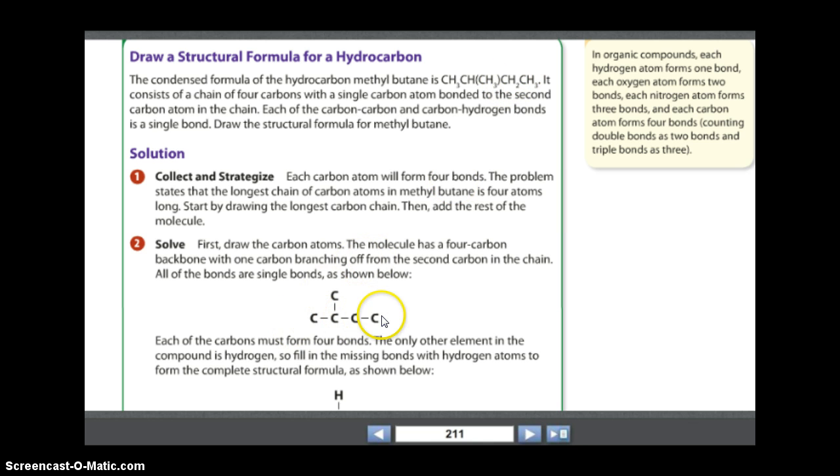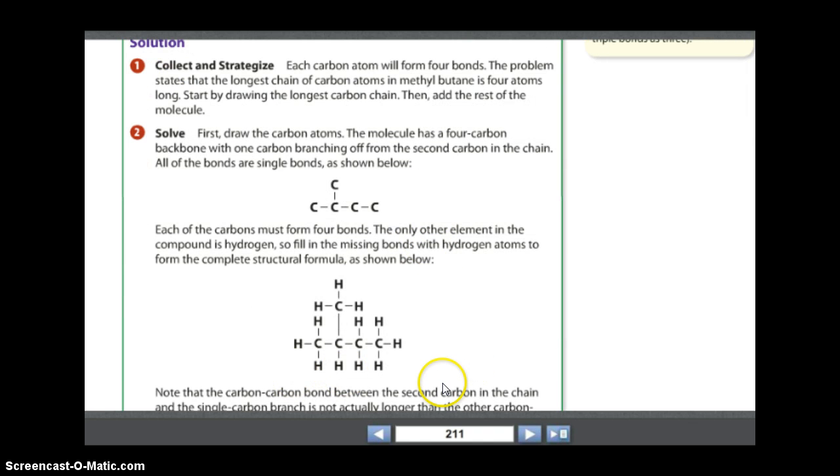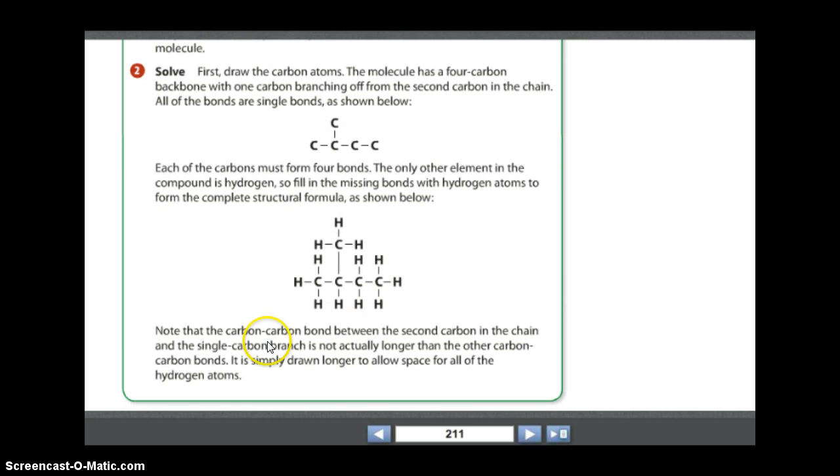So we draw our 4, and this one in parentheses is a CH3, which is a methyl group, and that's popped off the side of our second carbon. So it looks like this, and then you just add in a bunch of hydrogens. Specifically, you add in enough so that each carbon is making 4 bonds, so it should look like this. And note that the carbon-carbon bond between the second carbon in the chain and the single carbon branch is not actually longer than the other ones. Okay, so this is not actually longer, they just drew it longer so that you had enough space to write everything.